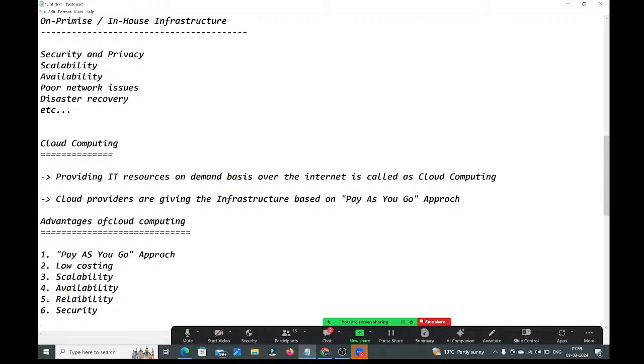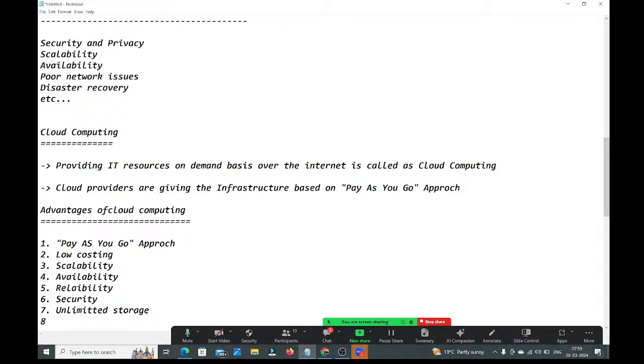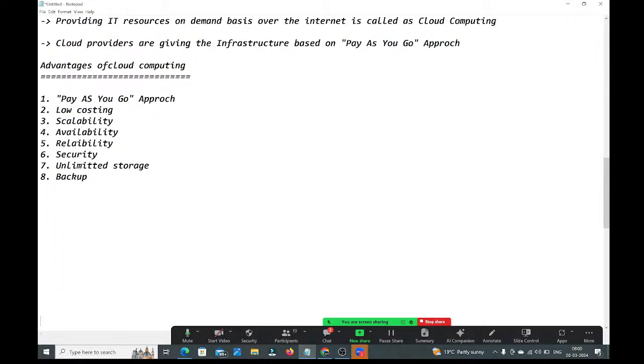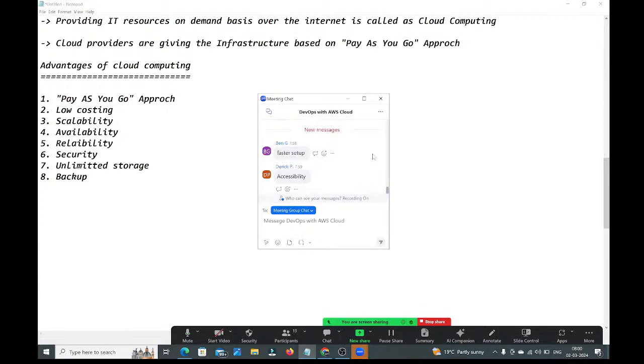And unlimited storage, and backup, everything they only take care. We don't need to worry about anything, guys. So these are the advantages we have with cloud computing. If you go with cloud computing, these are the advantages we have here, guys. Okay, fine. So very good, guys.